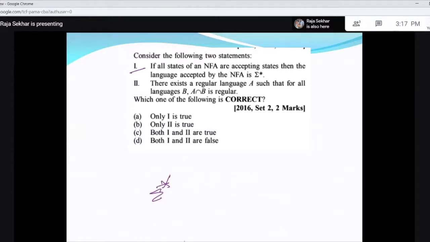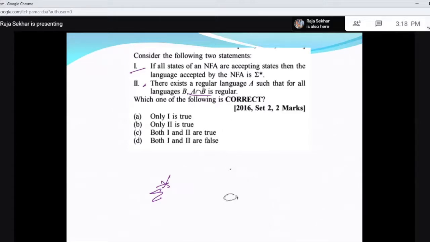Now if you go for the number 2 statement, there exists a regular language A such that for all languages B, A intersection B is regular. Is there any such language? I can check, for example, let us say the language phi.